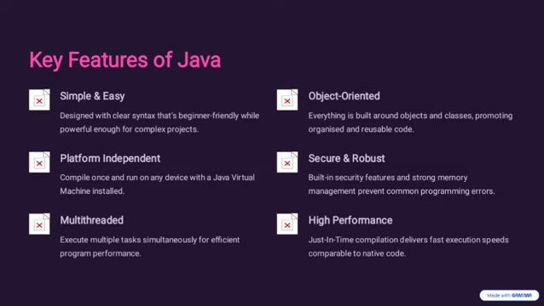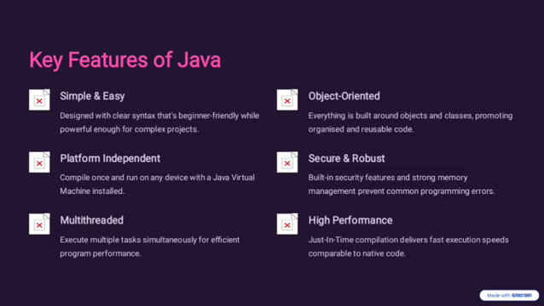And the next feature is secure and robust. Built-in security features and strong memory management prevent common programming errors. That is, it uses bytecode verification and garbage collection to prevent memory leaks and unauthorized access. It needs no direct memory access. That is why Java is called best, secure, and robust language. And the next feature is multi-threading. Executes multiple tasks simultaneously for efficient program performance. For example, downloading plus playing music at the same time.